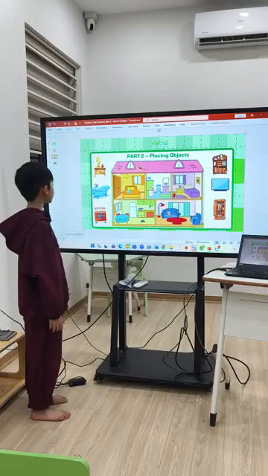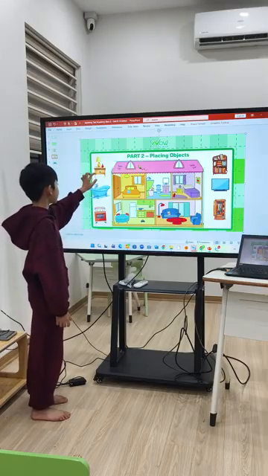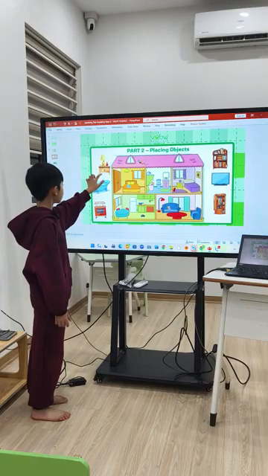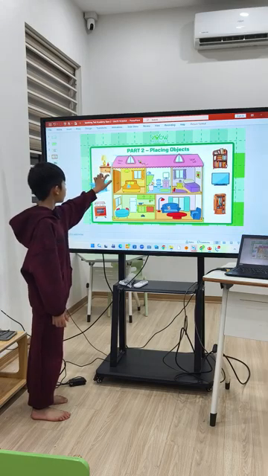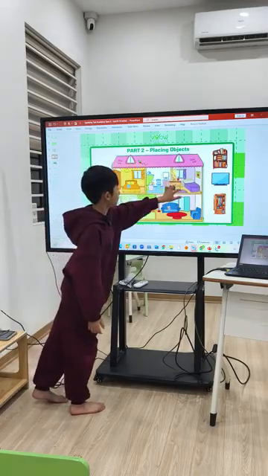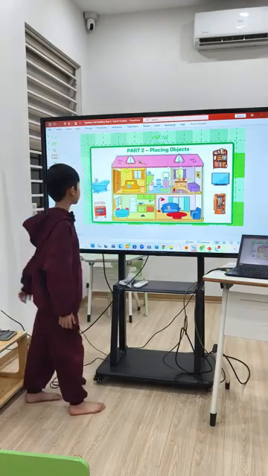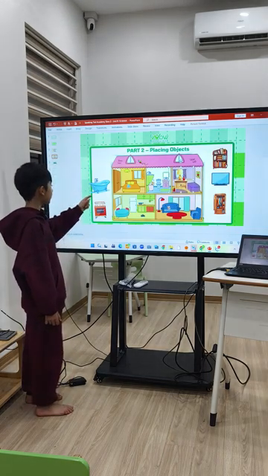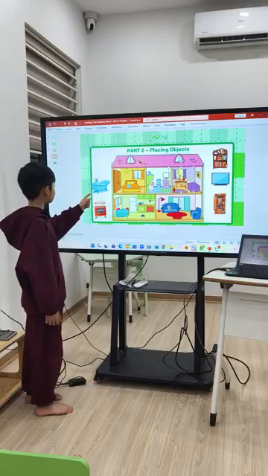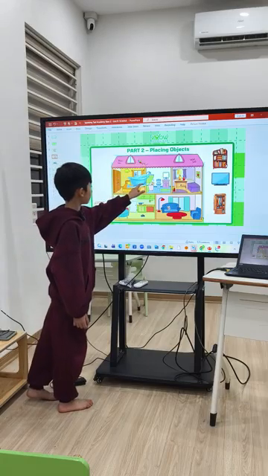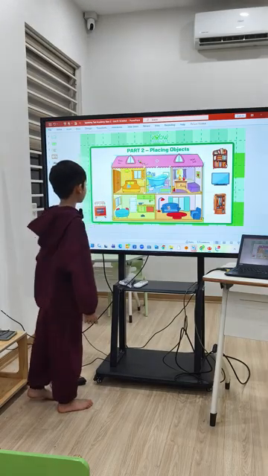This is a lamp. We can see it in the bedroom. Next. This is a bathtub. We can see it in the bathroom. Next.